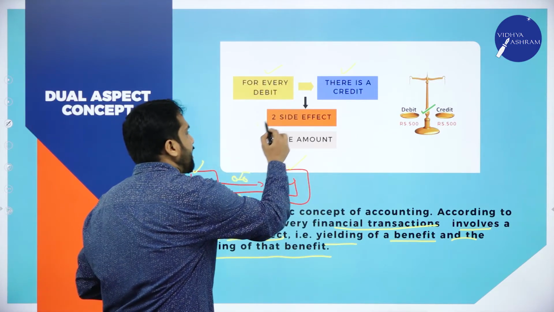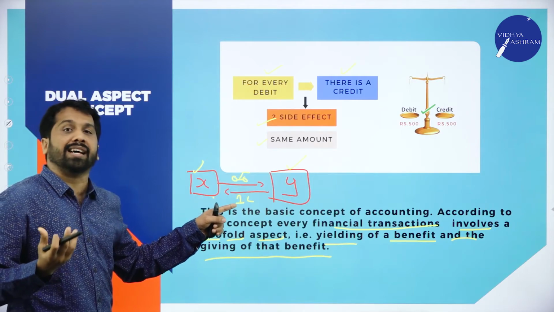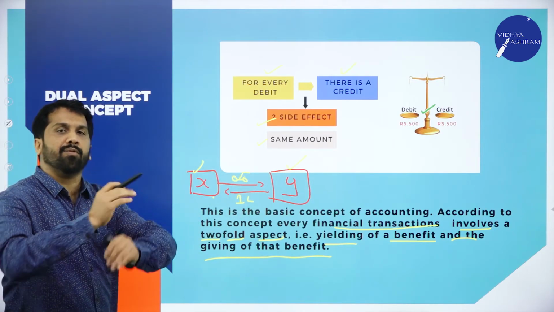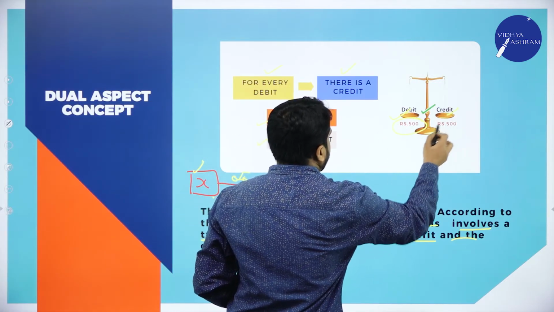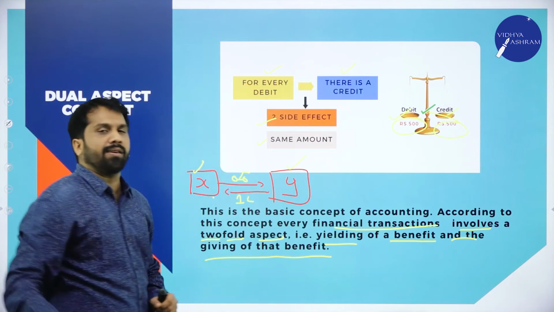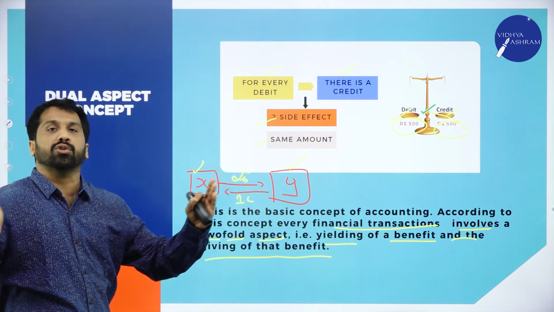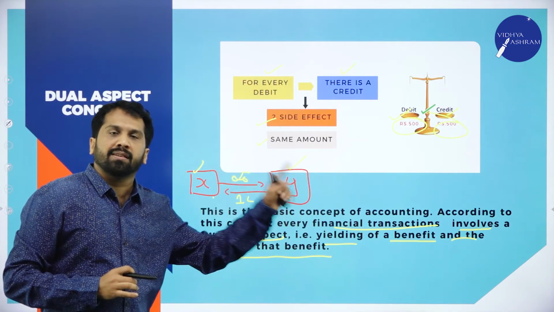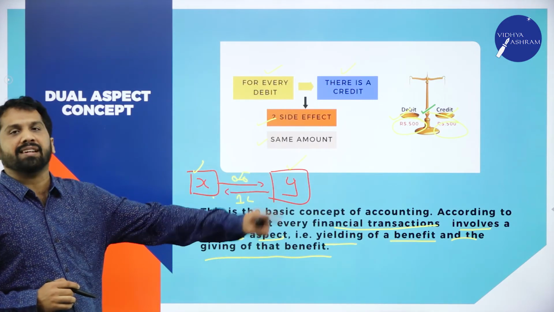So, two side effects for the same amount. He is receiving 1 lakh worth bike, he is receiving 1 lakh cash, same value. Debit is 500 and this is also 500. Always remember your debit and credit should always match. If it doesn't match, it means your problem is wrong. Clear? Yes, this is all about dual aspect concept.